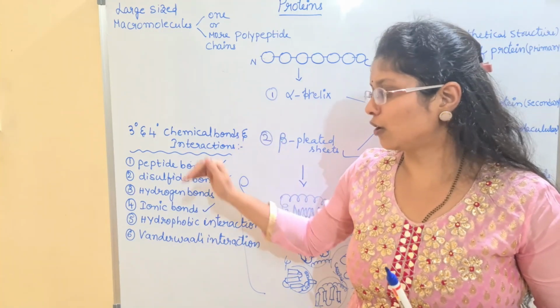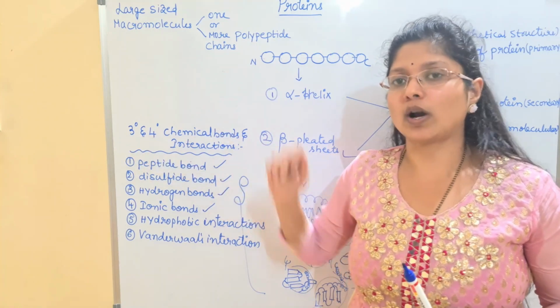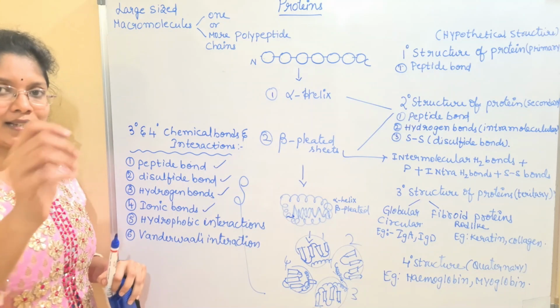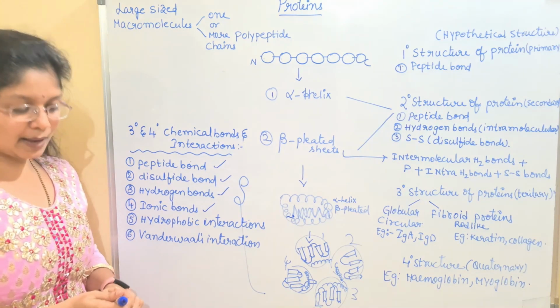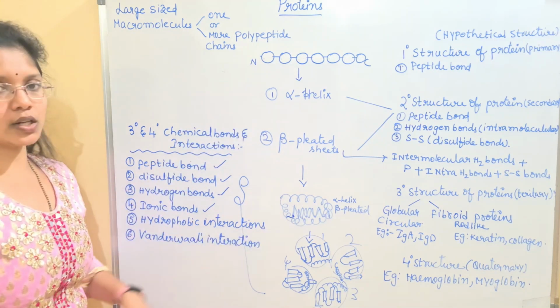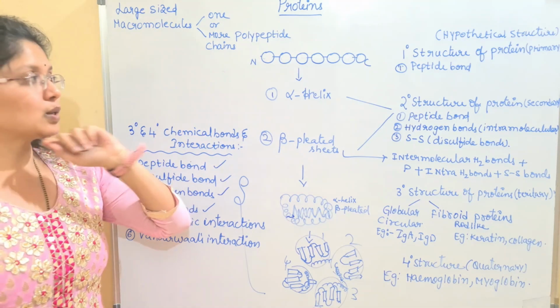So these are the list of interactions and the bonds that are present in the tertiary and the quaternary structure. So this is regarding the interactions and the chemical bond formation in the protein molecules along with their structures. So I have explained today regarding the protein structure. Let's see once again, children.